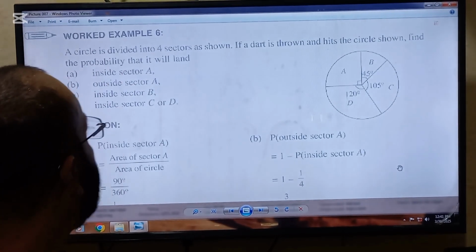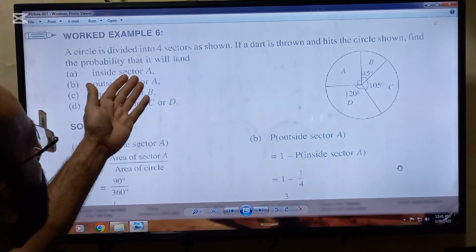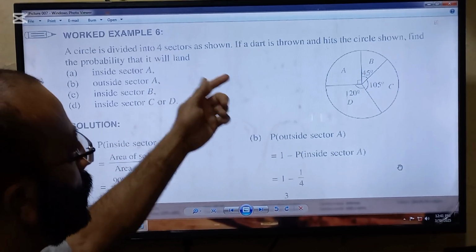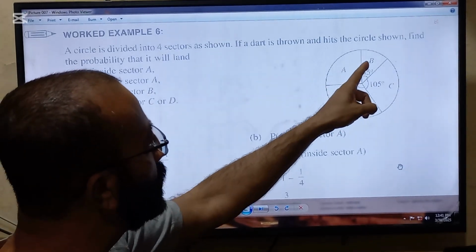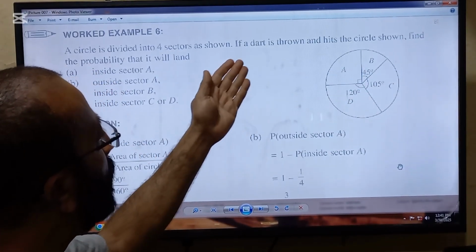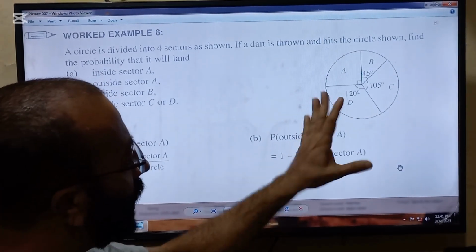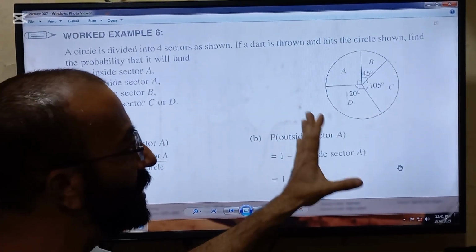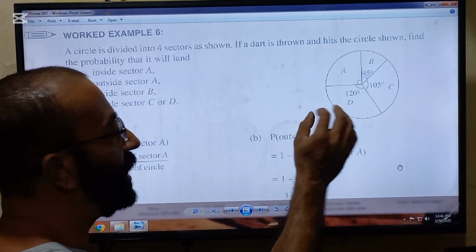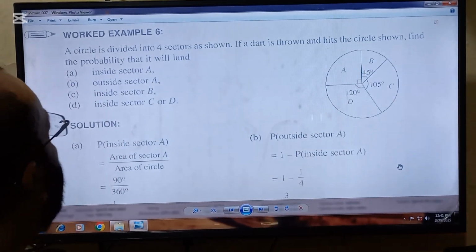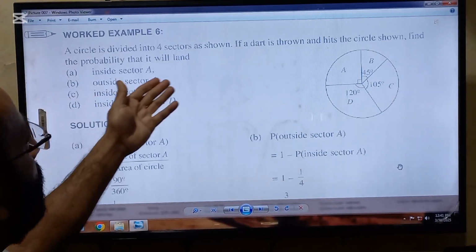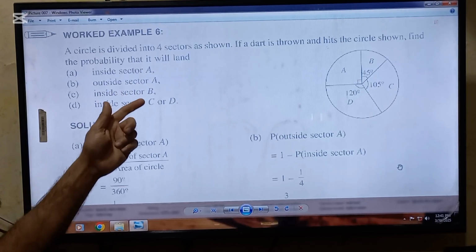Another question to understand: a circle is divided into 4 sectors as shown. So there are 4 sectors, 1, 2, 3, and 4. If a dart is thrown and hits the circle shown, so a dart is thrown and definitely this is certain that it will hit the dartboard. Find the probability that it will land inside a sector A.